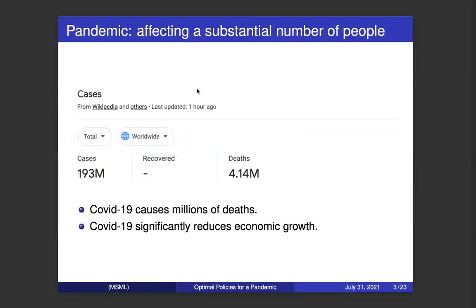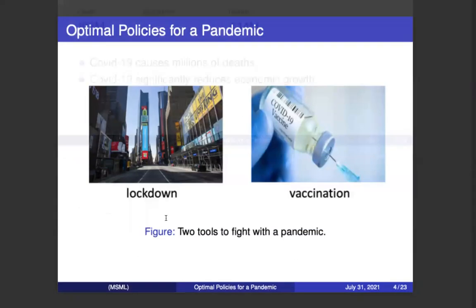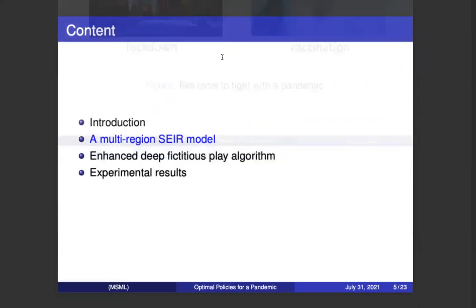Pandemic usually affects a substantial number of people. For instance, in the past 1.5 years, COVID-19 caused millions of deaths. It significantly reduces the economic growth. We do not have many tools to fight the pandemic. Two of the most powerful tools are the lockdown policies and the vaccination policies. We are going to find the optimal policies for the pandemic using a stochastic game model.